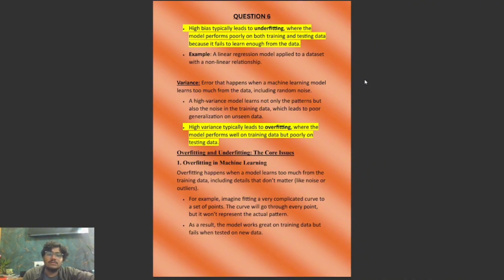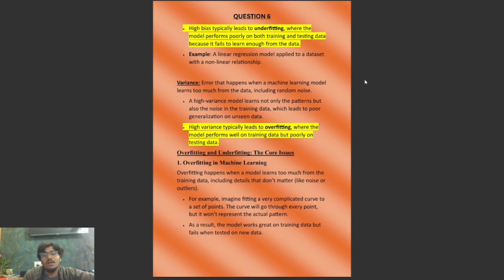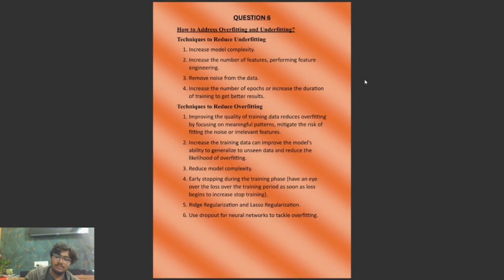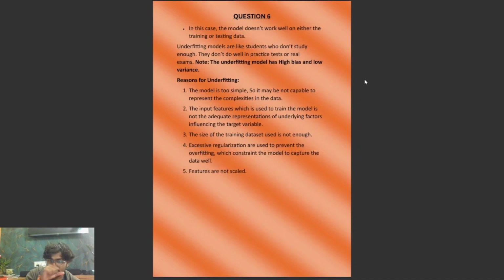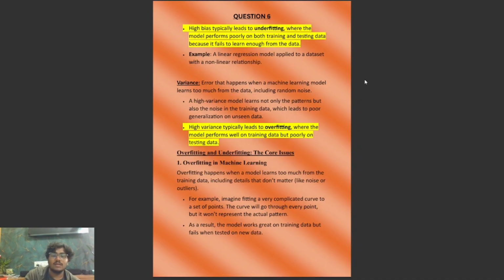Now, the core issue of overfitting in machine learning: overfitting happens when the model learns everything, including noise and outliers. For example, imagine fitting a very complicated curve to a set of points. The curve will go through every point, but it won't represent the actual pattern. As a result, the model works great on the training data but fails when tested on new data.